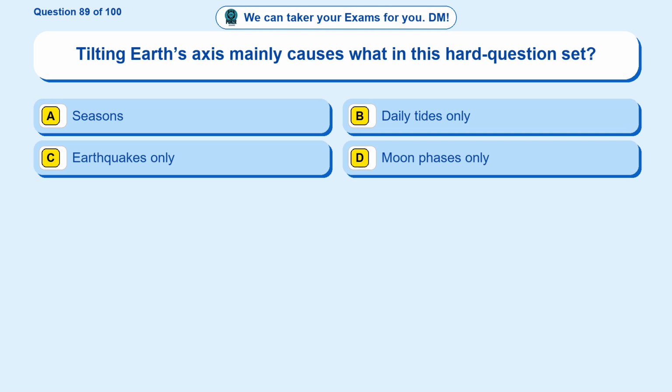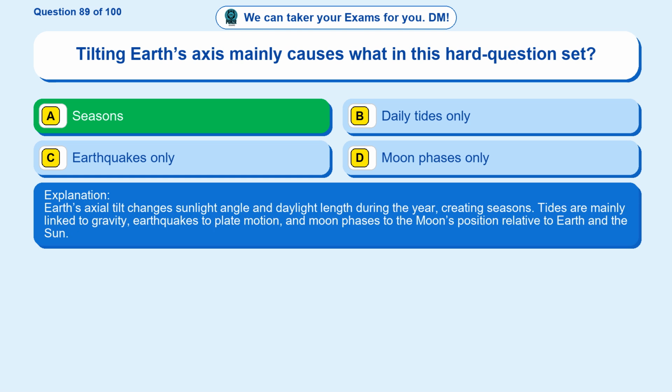Question 89. Tilting Earth's axis mainly causes what in this hard question set? Option A, seasons. Option B, daily tides only. Option C, earthquakes only. Option D, moon phases only. The correct answer is option A. Seasons. Earth's axial tilt changes sunlight angle and daylight length during the year, creating seasons. Tides are mainly linked to gravity, earthquakes to plate motion, and moon phases to the moon's position relative to Earth and the Sun.